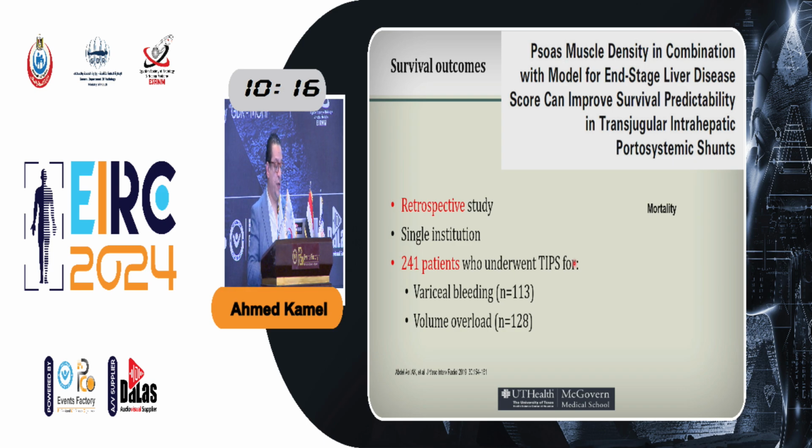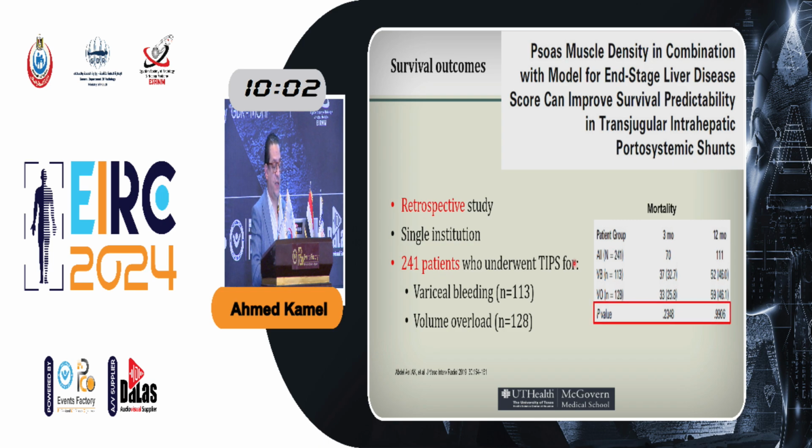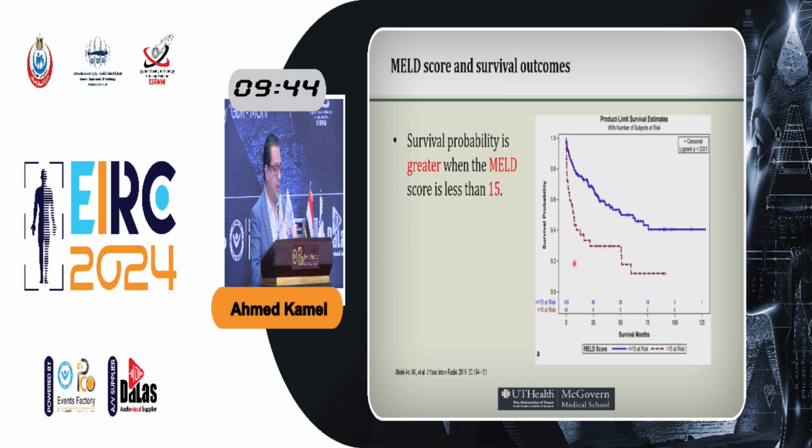Then we did a study to see how the psoas muscle density correlates with mortality after TIPS. We retrospectively reviewed 241 patients, and the first thing that of course affects mortality is the indication for TIPS itself, which is either variceal bleeding or volume overload. We wanted to get that out of the way, and we found that mortality because of the indication is not significant. Those patients who had TIPS because of bleeding did not die more than those who had TIPS for volume overload, which is ascites, refractory ascites, and hepatic hydrothorax.